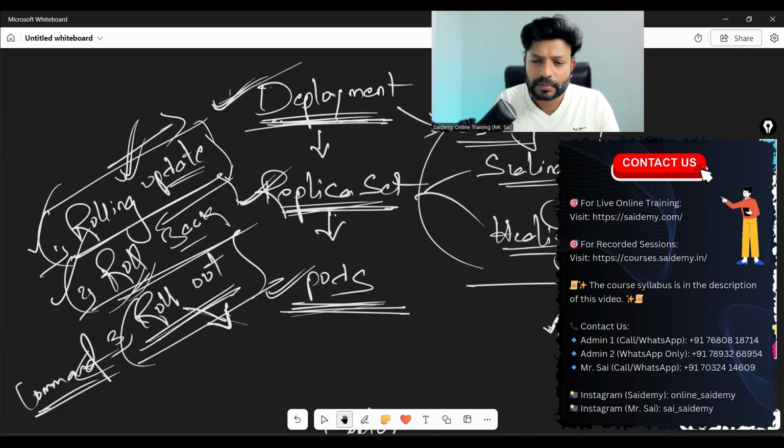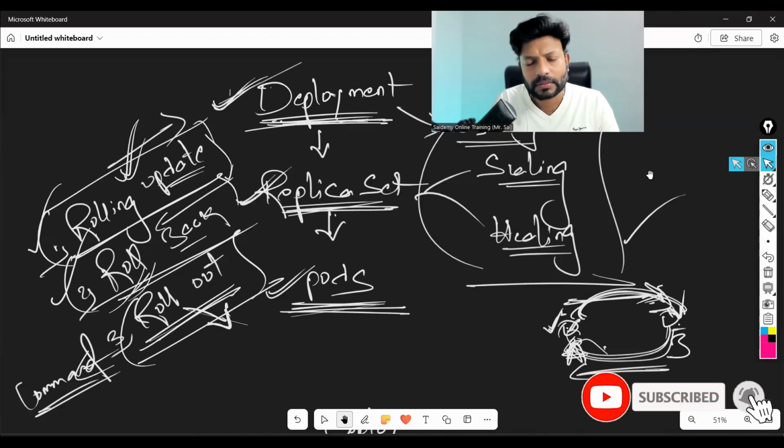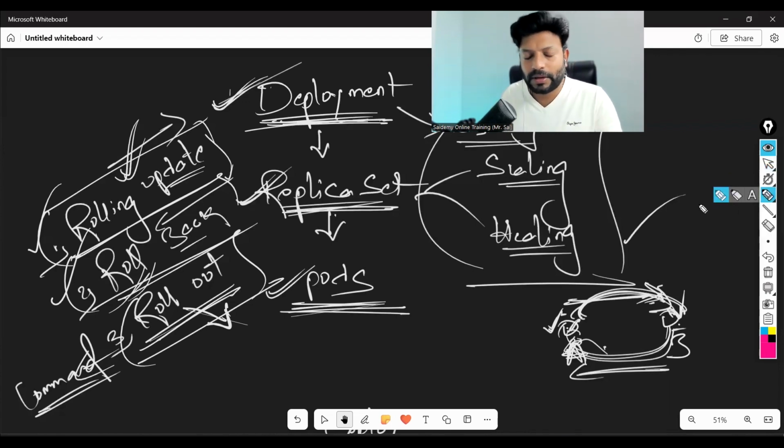Hello, sir. Vinay here. One small doubt. Yes, go ahead, Vinay. While checking the logs, it's showing by default the top container, the first container's logs. But I want to get all the logs in a single attempt. Is it possible, sir? Or can I go inside the container? Is that the only way? You want to see logs of multiple containers at a time? Yes, sir. Please understand one thing. You can get multiple containers at a time, but those should be running in the same pod. Understood? Yes, in the same pod.